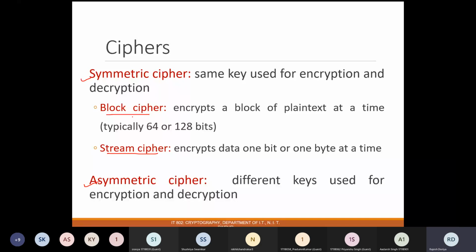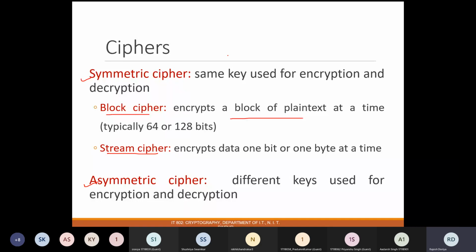In case of block cipher, we try to encrypt a block of plain text. Let's say we have data of 5,000 bytes. First we divide the data into a number of blocks. If the block size is 1,000 bytes, then with 5,000 bytes we'll have 5 blocks. The encryption will be performed on a block at a time, not on a byte.